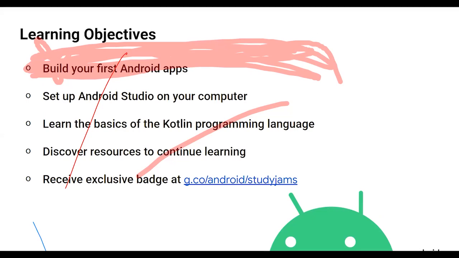I want you all to go to this link, and just by going to this link, if you are signed in using your Google account, you'll be able to get a badge which will be exclusively displayed in your Google Developer profile. So I wish you all to go to this link and receive your unique Android Study Jam badge. Just go to this link, get your badge, and let me know in the chat box when you're done.